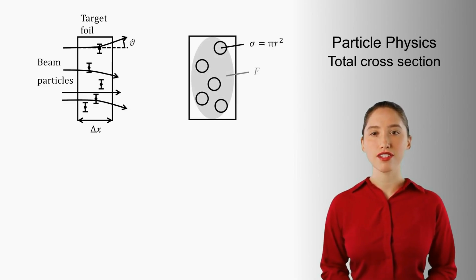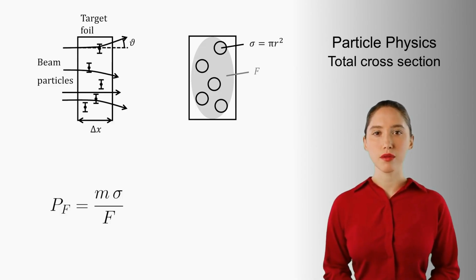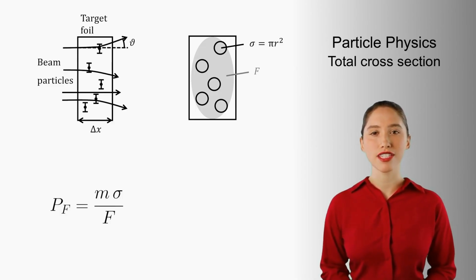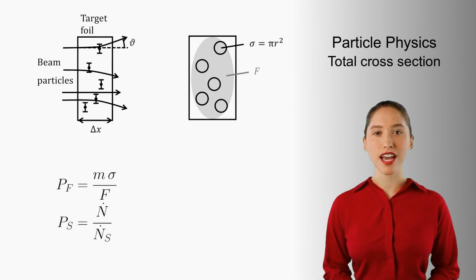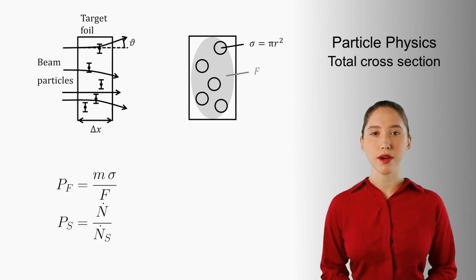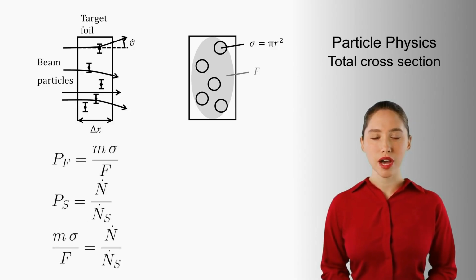Their effective area is called the cross-section sigma and corresponds to pi times r squared. The area illuminated by the beam is labeled F. With a simple proportion, we can determine sigma from scattering. One view: the probability to scatter equals the area fraction of m target particles, each with area sigma, compared to the illuminated area F. Another view, count rates: the number of scattered particles per unit time, n dot, compared to the number of incoming particles per unit time, n_s dot. Setting these equal lets us extract the cross-section sigma, and thus the microscopic size of the target particles.